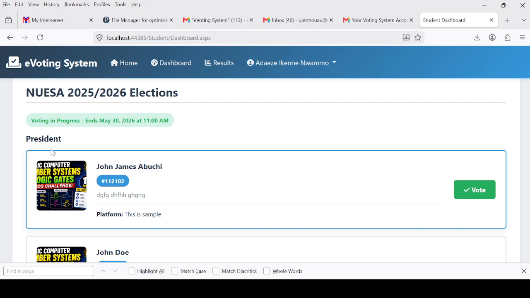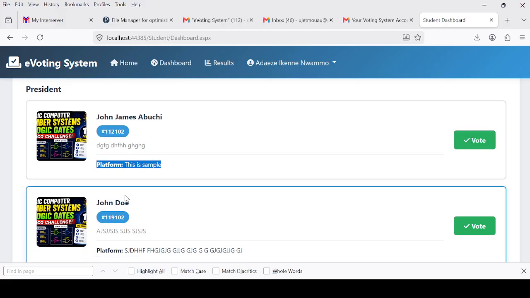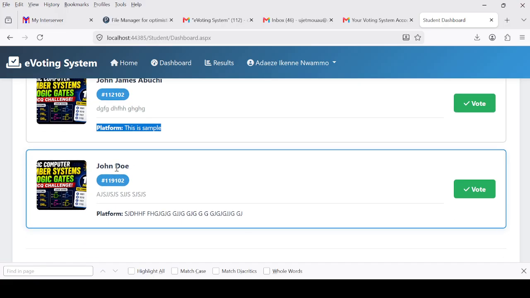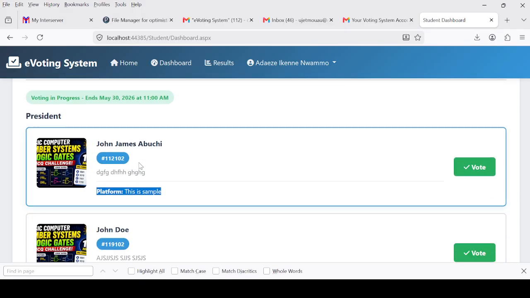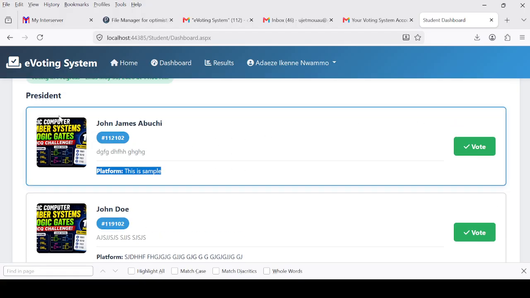Now you can see here I have president. This person is contesting, James John Abuchi. Okay, this is his manifesto. Okay, this is his platform. I can vote for John James, or vote for John. These are two presidential candidates. You can only vote for one person. You cannot vote twice. And once you click on this button, you have voted. You are not voting again. Once you click on this button, you have voted for one of these two presidential candidates.